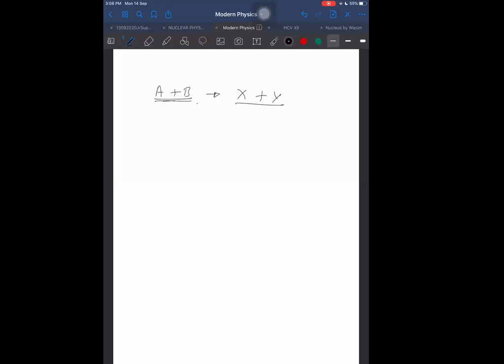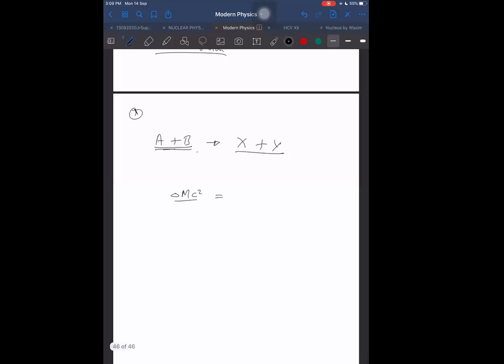Then we say that the mass energy difference is delta mc square. What is delta mc square here? That will be equal to, if this mass becomes less, we know that, okay, let me write a few points here. I think first you should know this.